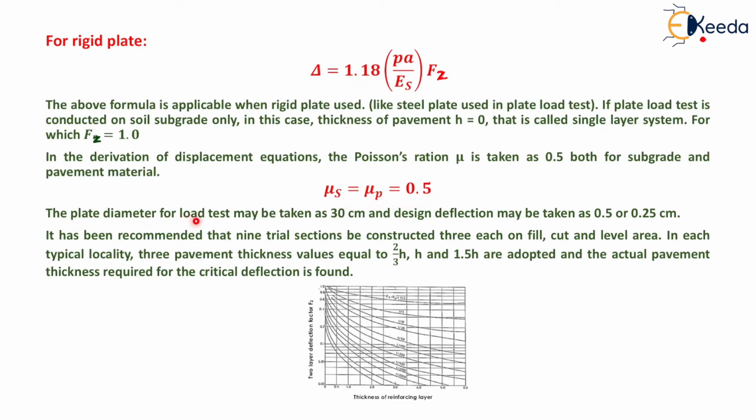The plate diameter for load test may be taken as 30 cm and design deflection may be taken as 0.5 or 0.25 cm. It has been recommended that 9 trial sections be constructed, 3 each on fill, cut and level area. In each type of locality, 3 pavement thickness values equal to 2 by 3 h, h and 1.5 h are adopted and the actual pavement thickness required for the critical deflection is found.